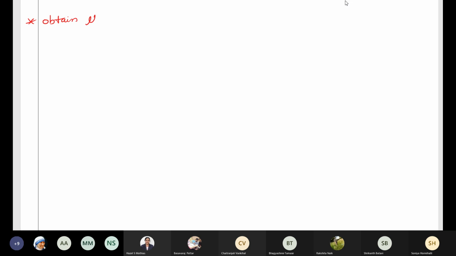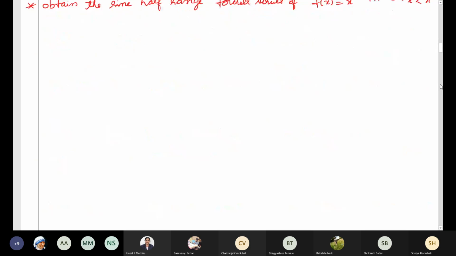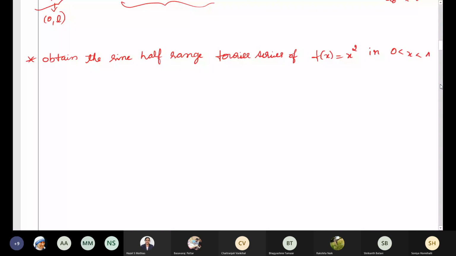Obtain the sine half-range Fourier series of f of x equal to x square in 0 less than x less than pi. We need to find the sine half-range Fourier series of f of x equal to x square in the interval 0 less than x less than pi.